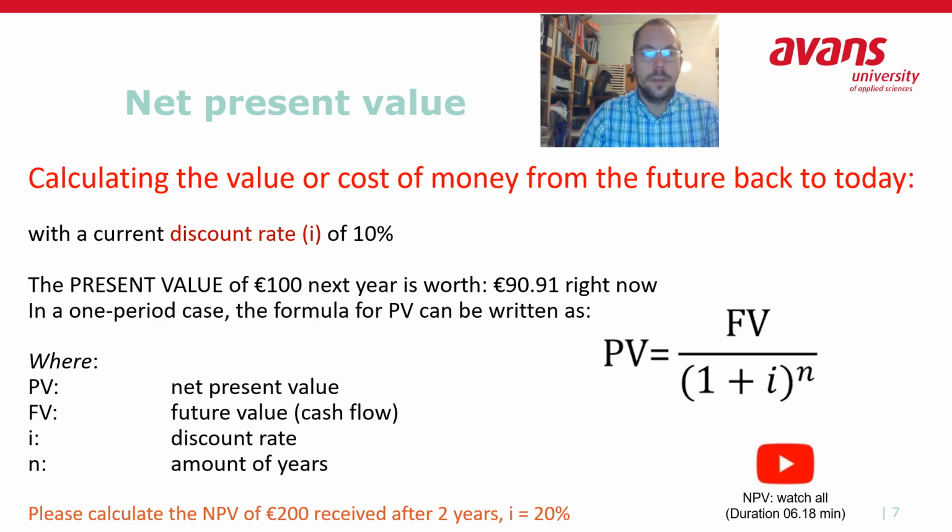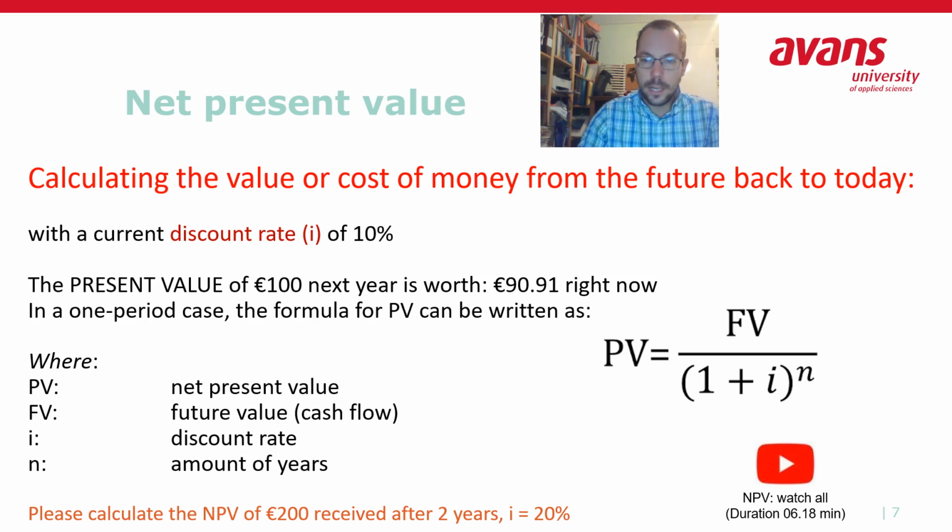And of course, we have a very nice formula to calculate that, in which the present value, so the money that is being brought back to today, that's our outcome, equals the future value of a certain income or cost divided by 1 plus the discount rate, which is called here interest rate, but it's the discount rate, and then to the power of the number of years you want to bring it back to the now.